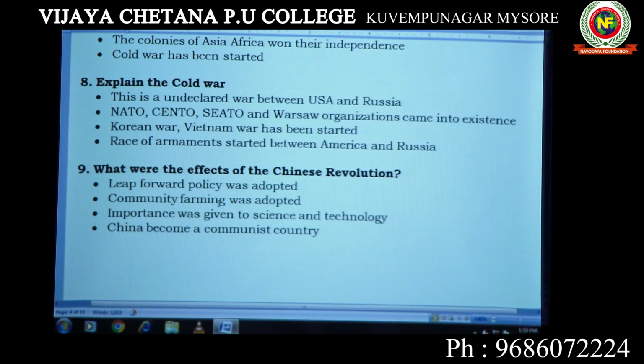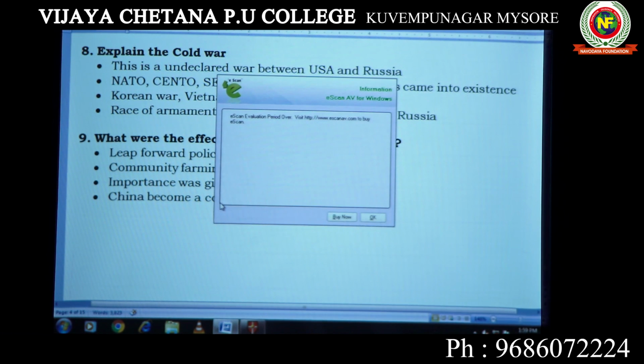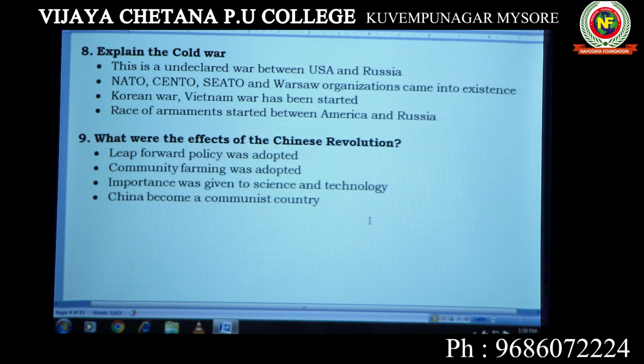What is the Cold War? Cold War means hatred, suspicion, and competition between the USA and USSR. So that's what you call the Cold War. Cold War means war was not fought on a battlefield, it was just suspicion, hatred or competition between two power blocs. This is an undeclared war between USA and Russia. NATO, SEATO, CENTO and Warsaw organizations came into existence because of the Cold War.